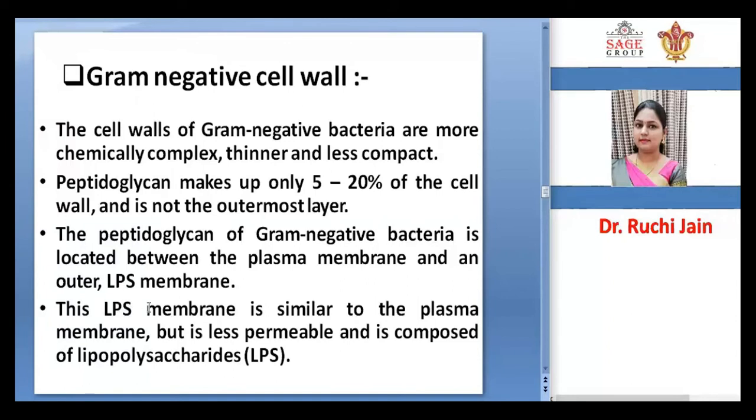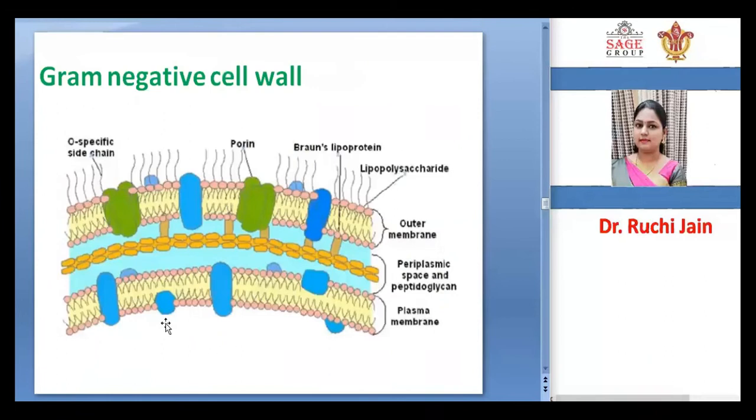This LPS membrane is similar to the plasma membrane but is less permeable and is composed of lipopolysaccharides. In the diagram, this is the plasma membrane, the outer membrane, and the lipopolysaccharide layer. The gram-negative cell wall mainly comprises the lipopolysaccharide layer, while the peptidoglycan layer is present between the plasma membrane and the lipopolysaccharide layer.